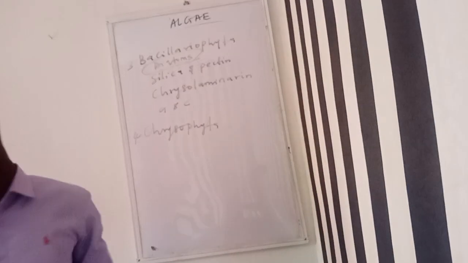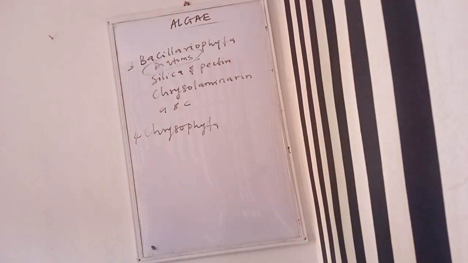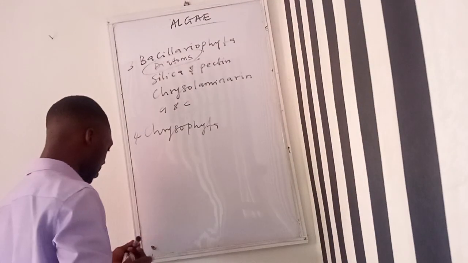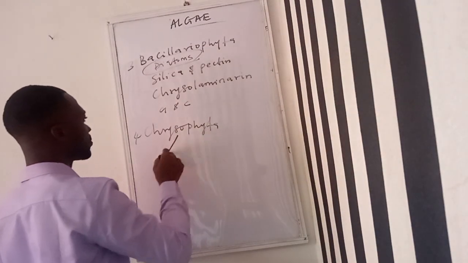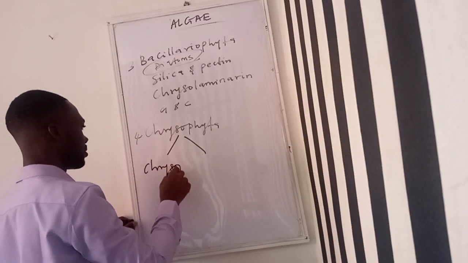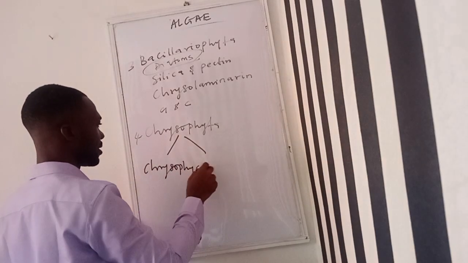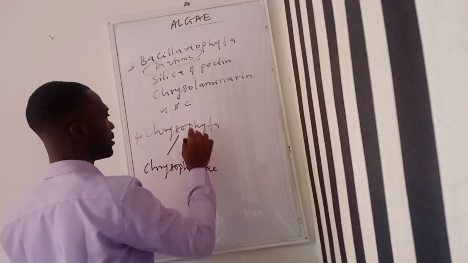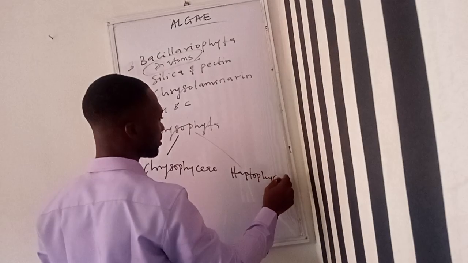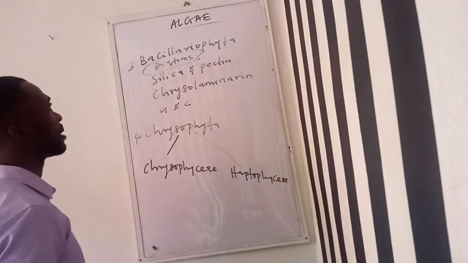We'll now look at the last two groups. But before we do, let's look at the classes. These ones have two classes: the Chrysophyceae and the Haplophyceae.